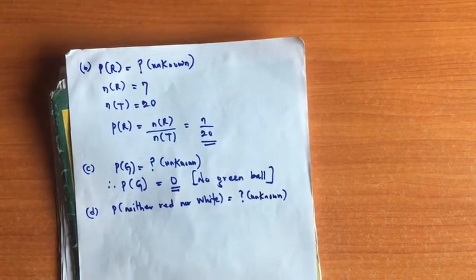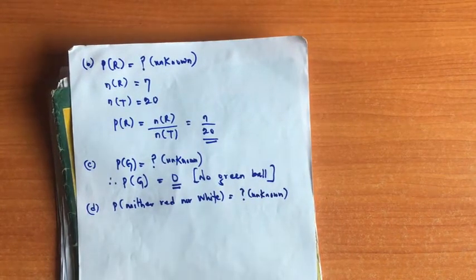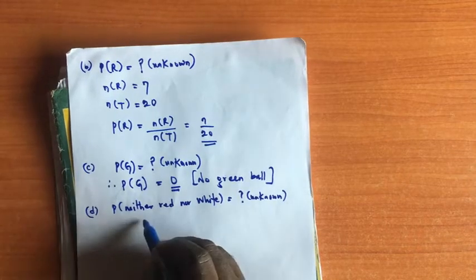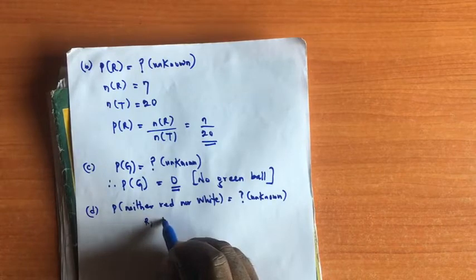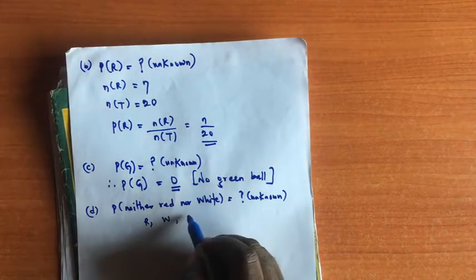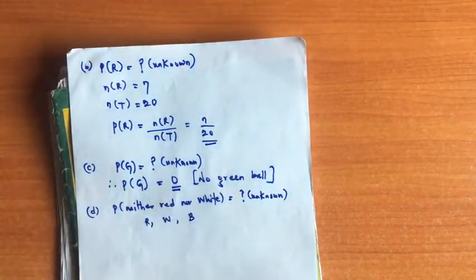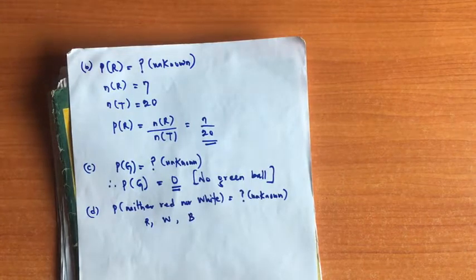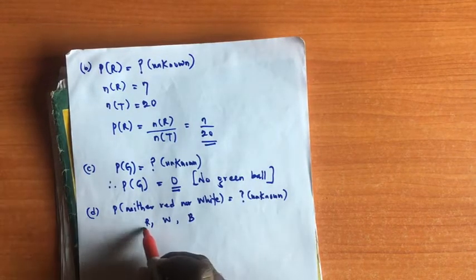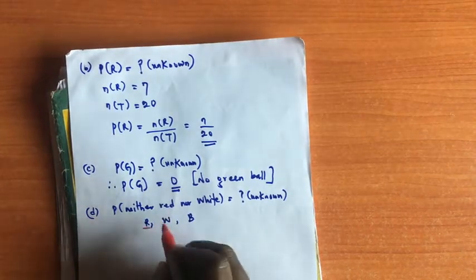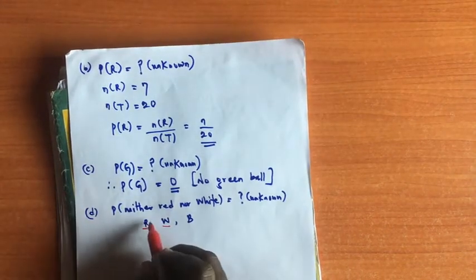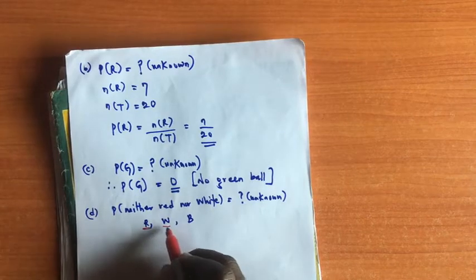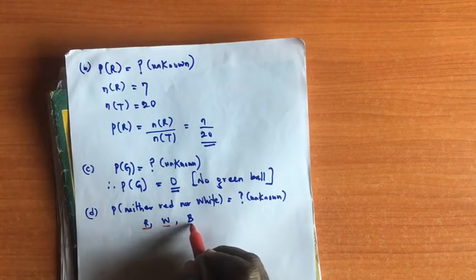Neither red nor white. Okay, that is what we're looking for. Remember, we have how many colors? 3 colors. We have red, we have white, and we have blue. But the question demands: what's the probability that it is neither red nor white? If it's neither red nor white, it's definitely going to be blue.